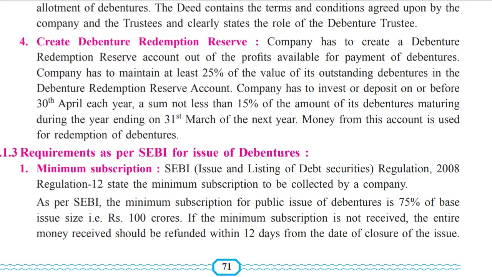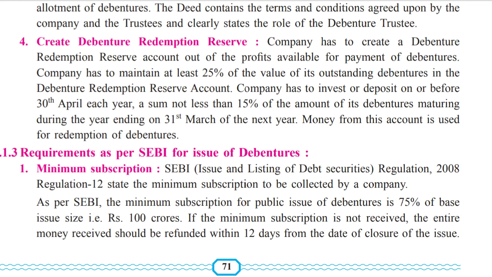Now, obviously, the company has to keep aside or make a reserve of some amount from the profits it is earning, so that the repayment to these debenture holders is made adequately. When is that going to happen? Only when proper reserves are kept. Even if the company is bearing losses, if reserves are there, then there is no tension to the company. They can pay whatever is payable towards debenture holders through these reserves.